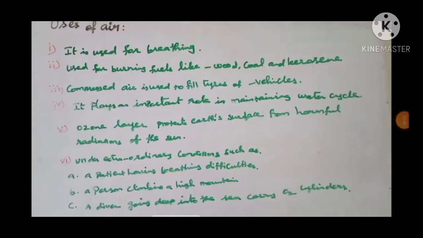Uses of air. Air is used by plants and animals for breathing. Air is used for burning fuels like wood, coal, kerosene, and LPG gas. Compressed air is used to fill tires of various kinds of vehicles.